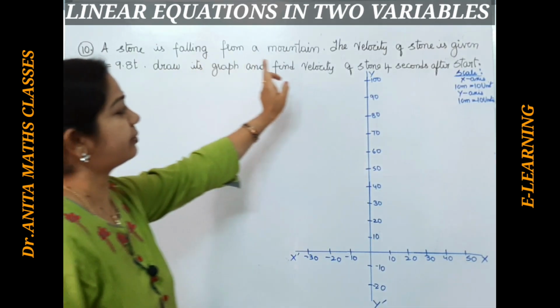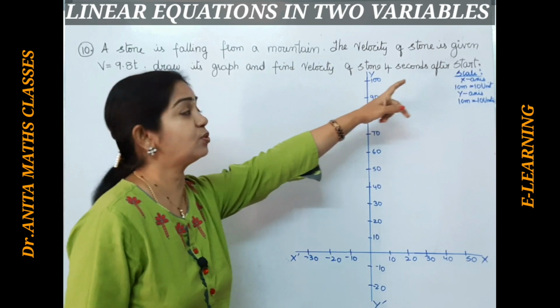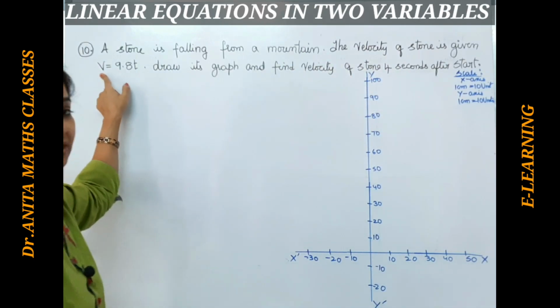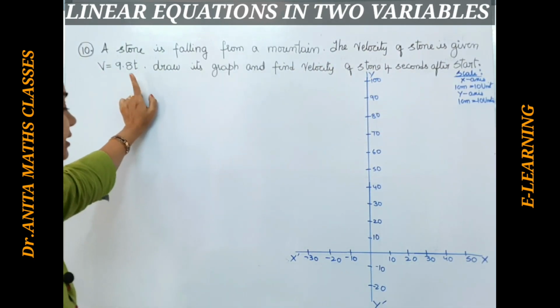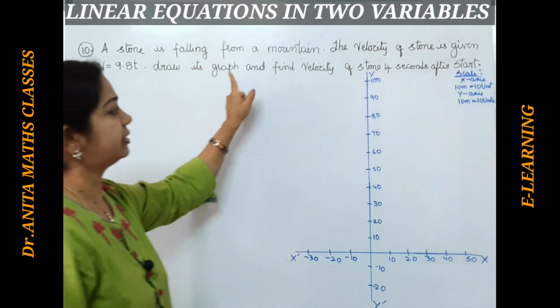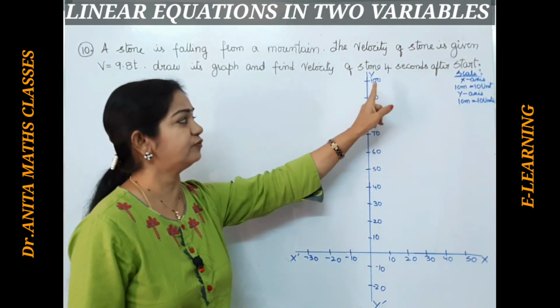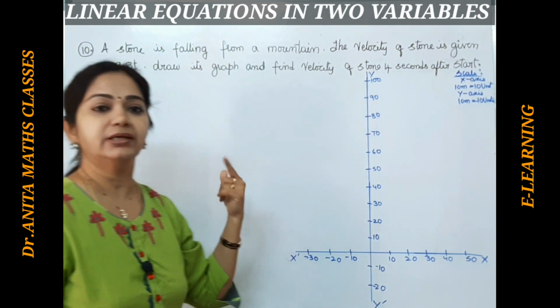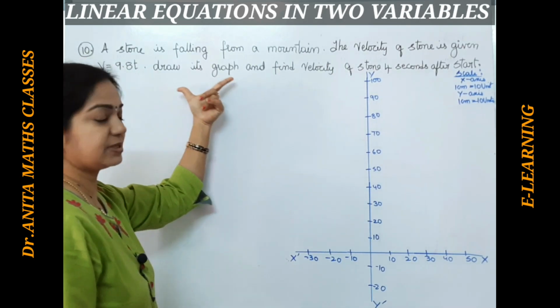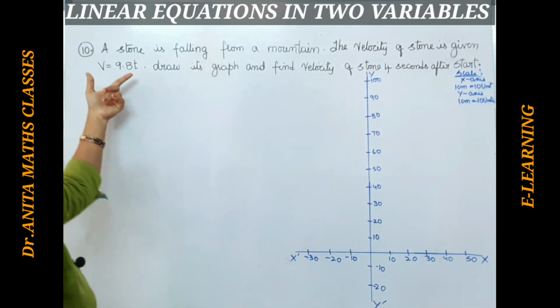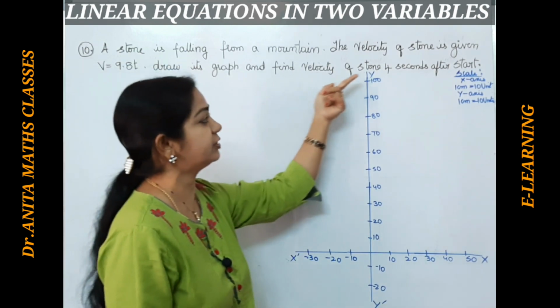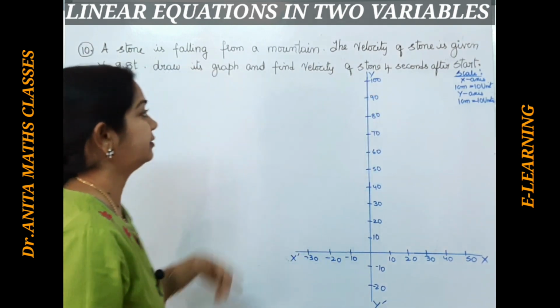A stone is falling from a mountain. The velocity of the stone is given as v is equal to 9.8 t. Here we have to draw the graph and find the velocity of the stone 4 seconds after the start. Here we don't need to express it into the form of a linear equation. It is already given. We should find the velocity 4 seconds after it starts.